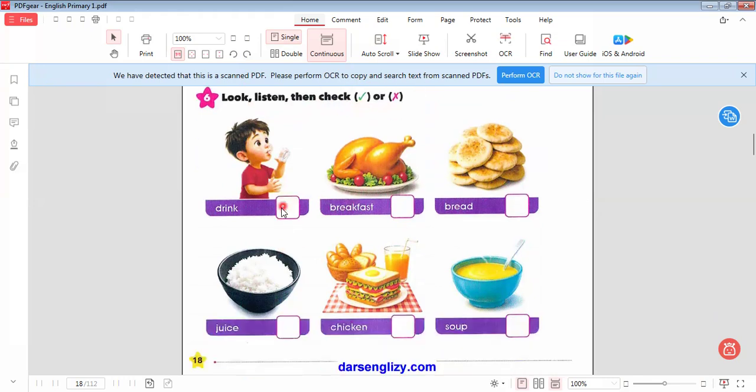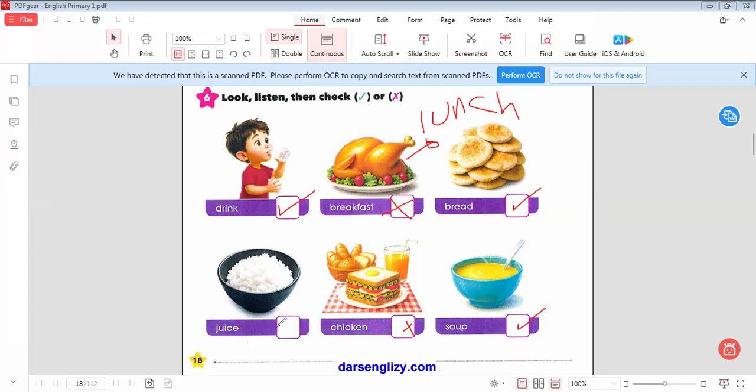Here we say this boy is drinking or not drinking. Yes, drink. Here is the breakfast. No, it's not breakfast. It will be for lunch, not breakfast, because this chicken we eat on lunch, not in breakfast. Okay, bread is bread. Yes, soup, right? It's for soup. Chicken, no, it's not chicken. It's the food of lunch, not breakfast, not dinner.